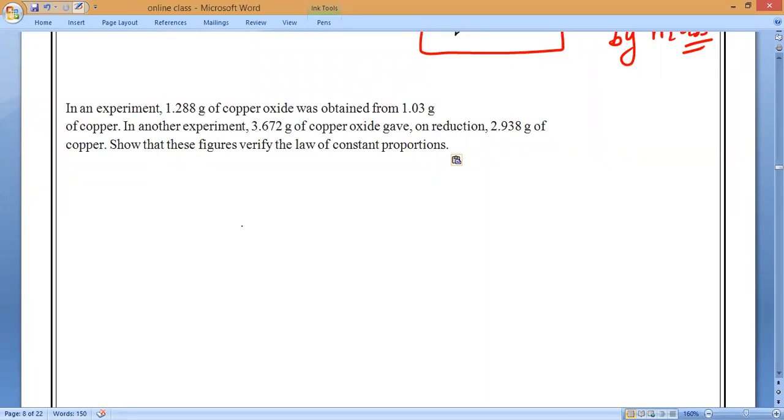Make it. Read the question. We have to find it. In experiment,